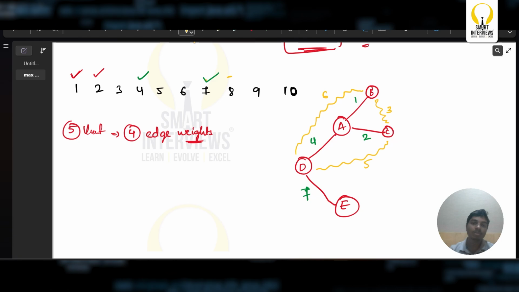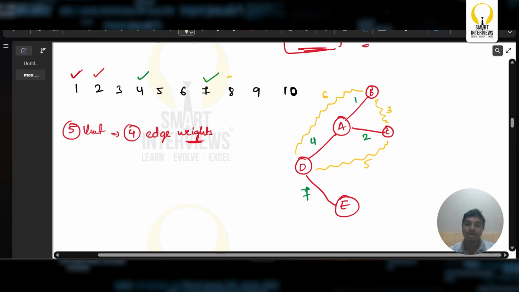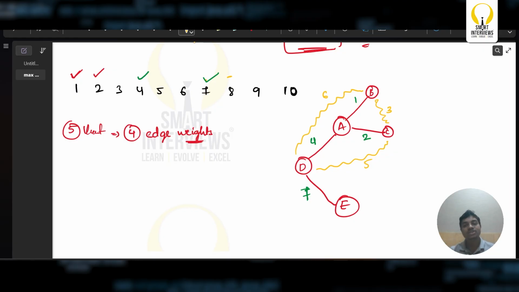If I go with 8, obviously I can make something like this forms a cycle. I'm not going to take this. I can make something with this from E to B, that does not form a cycle. Or else I can form from A to E is one cycle, B to E is one other cycle, and C to E is one other cycle, which is going to be 8, 9 and 10. So I'm going to place all these 3. I'm going to eliminate such that these form a cycle.